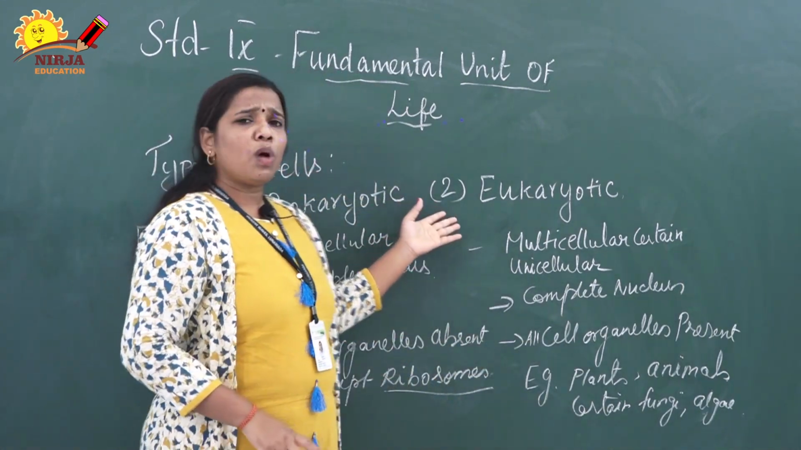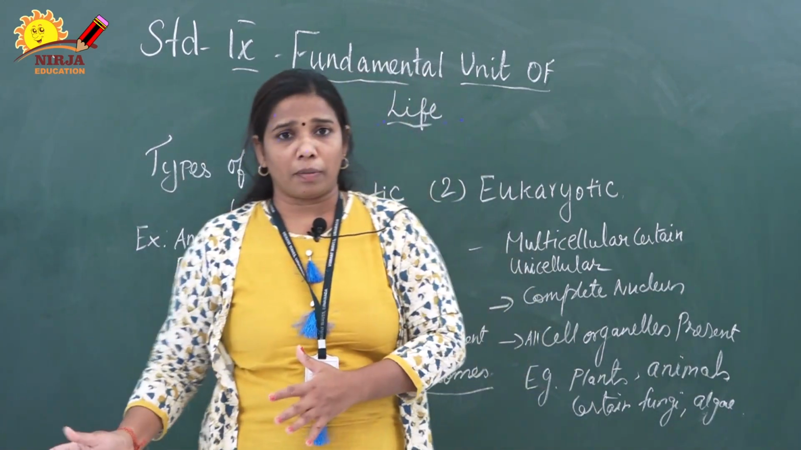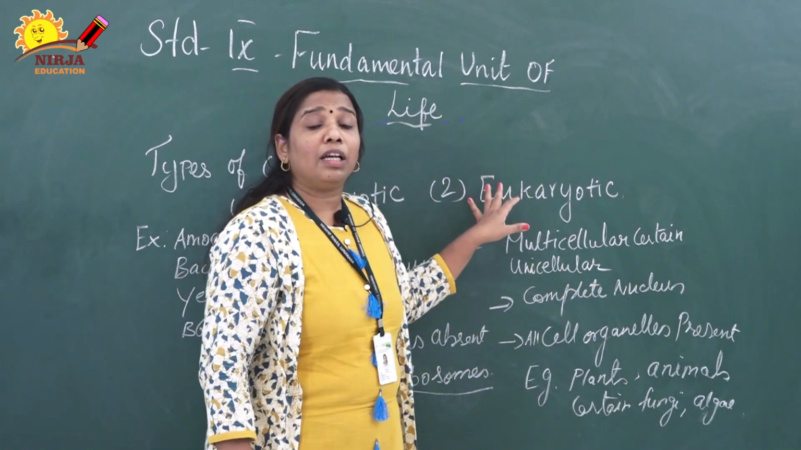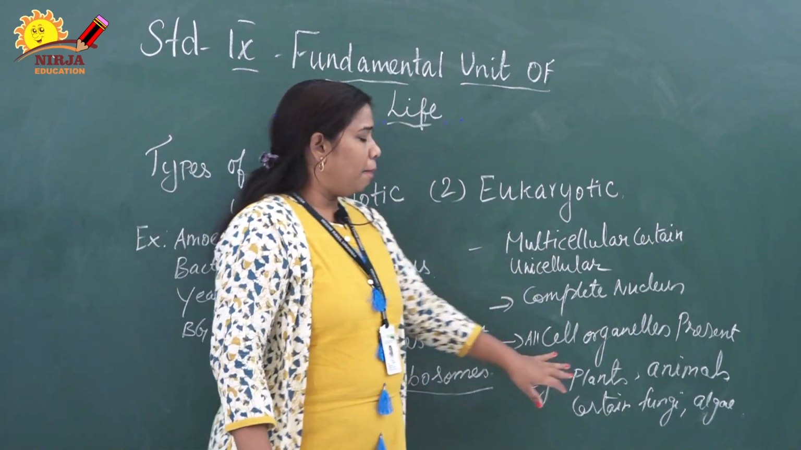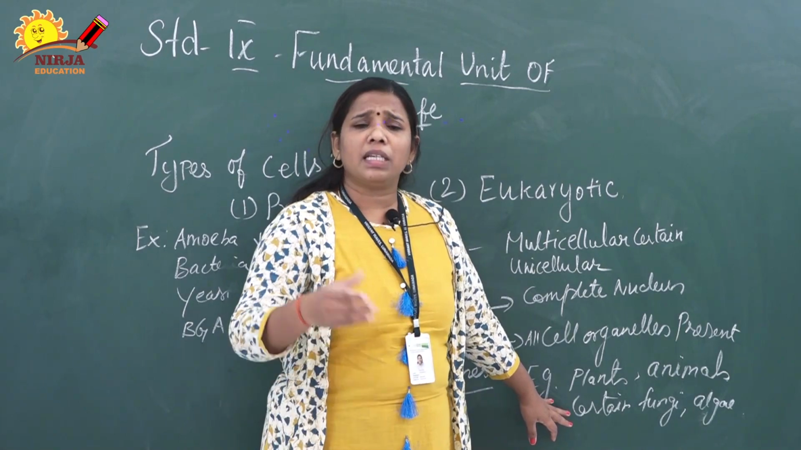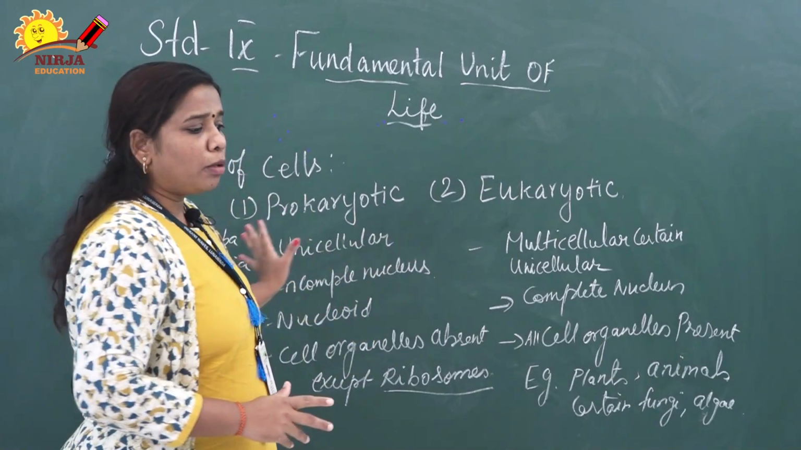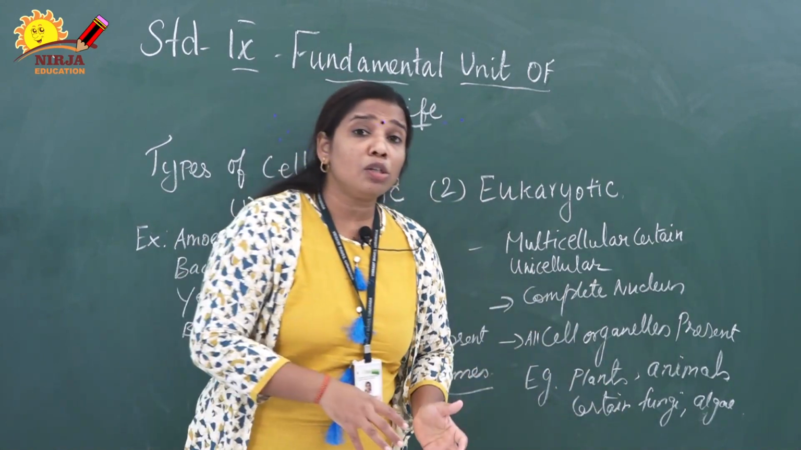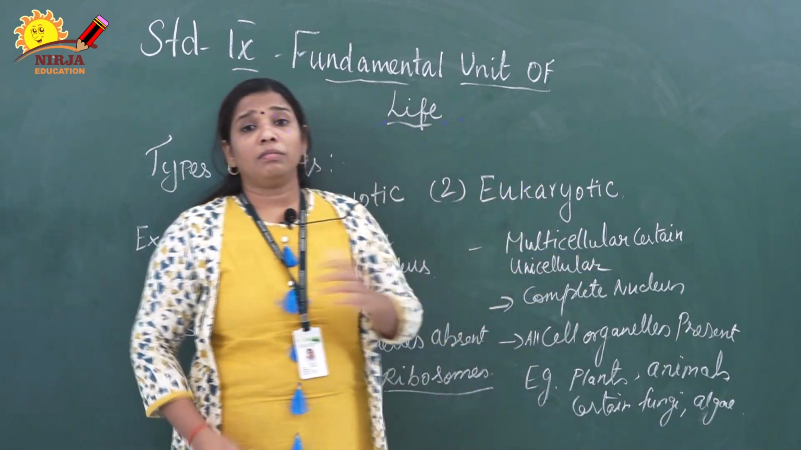Eukaryotes are not like prokaryotes, which are only unicellular. Here some are unicellular and all multicellular organisms come under the category of eukaryotes. Examples: plants, animals, certain fungi like mushroom and penicillin, and algae. Prokaryote means strictly unicellular organisms, but in eukaryotes certain unicellular organisms and all multicellular organisms come under this type.